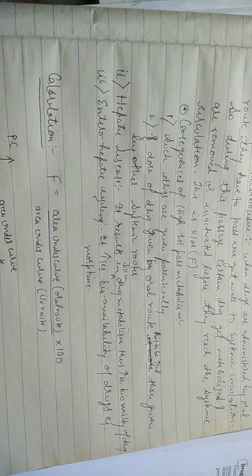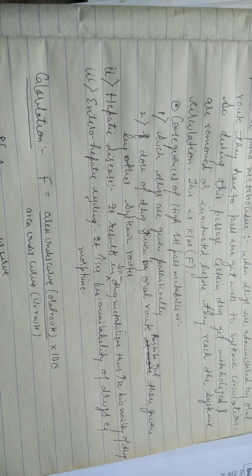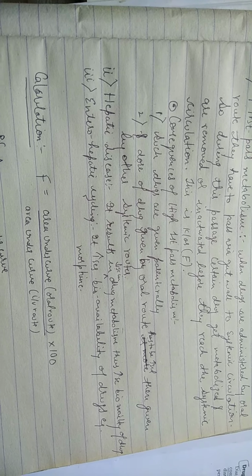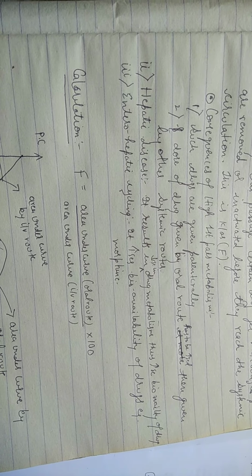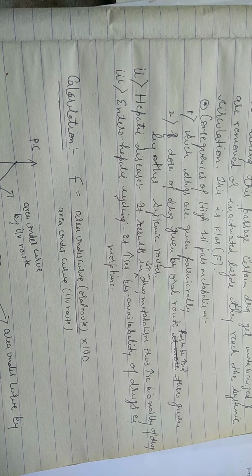Now, what are the consequences of high first pass metabolism? Some drugs have very high first pass metabolism.